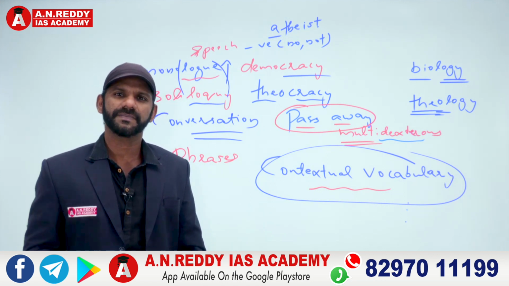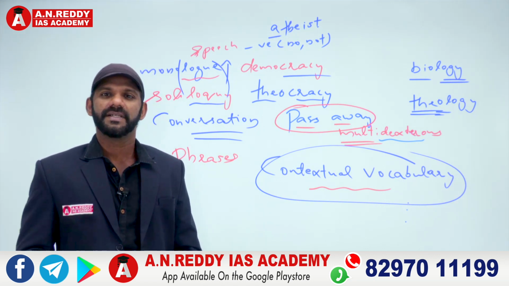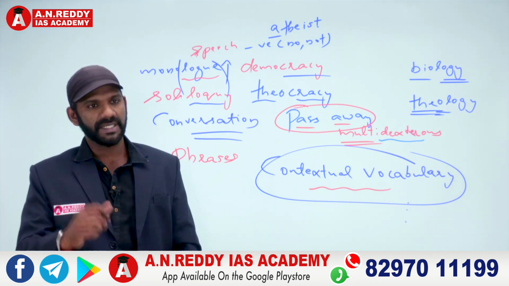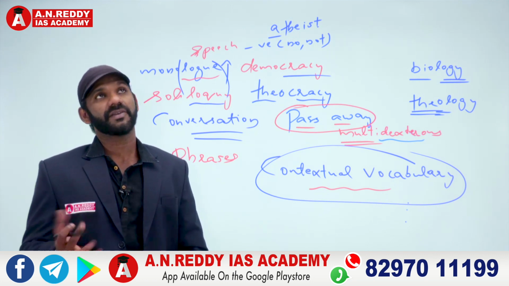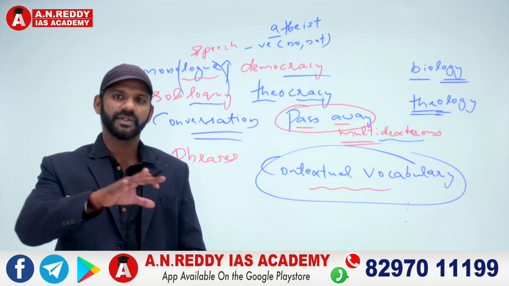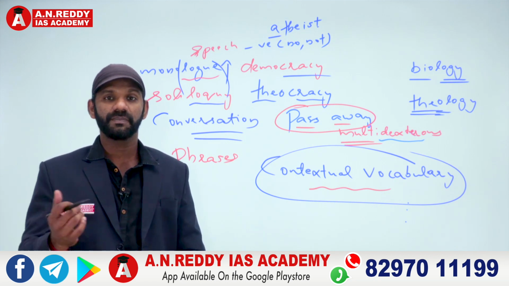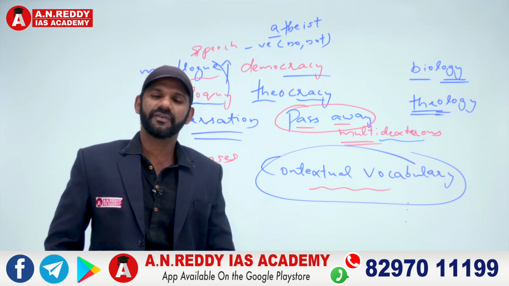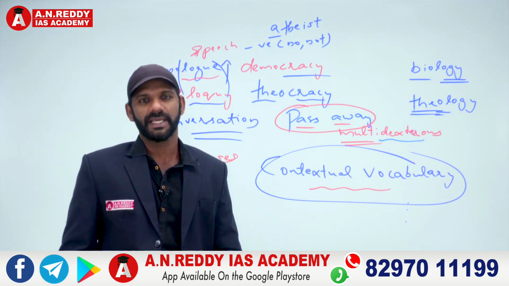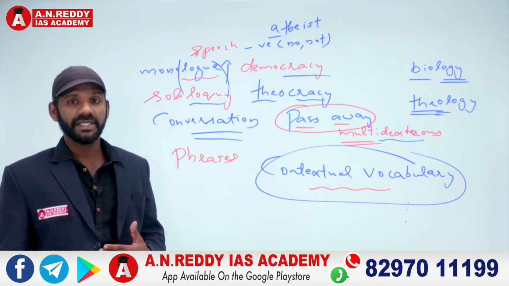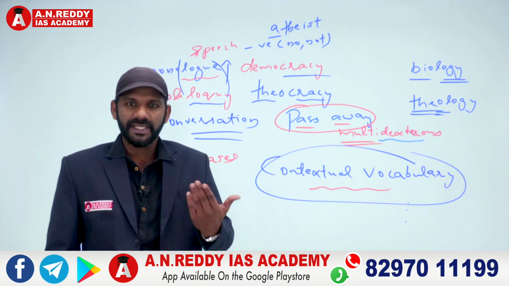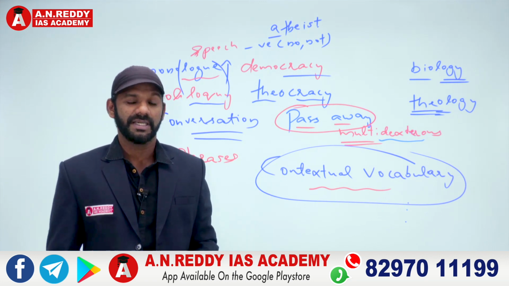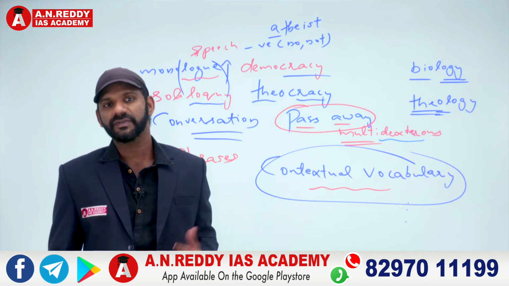Pass away means what? To die. If I go from one side to the other, from this side to that side, should you say Mithun passed away? No. Pass away means to die. If I move from one side to the other, it is not Mithun passed away, it's Mithun passed by. Now, while speaking, there is no need for you to use a phrase and all. You can go for simple language. But at the time of our examination, we may come across some phrases in passages or in a logical reasoning question and all. At that time, we need to try to understand the meaning of that phrase.